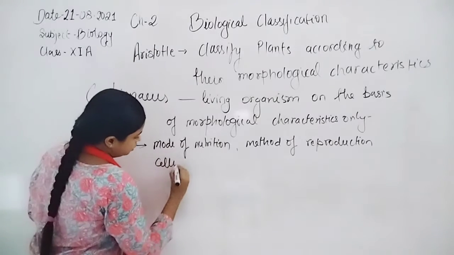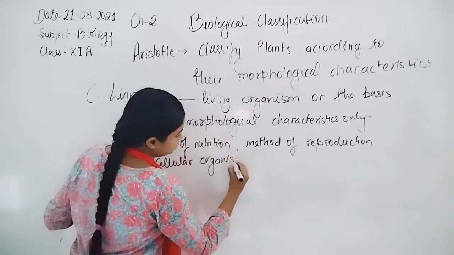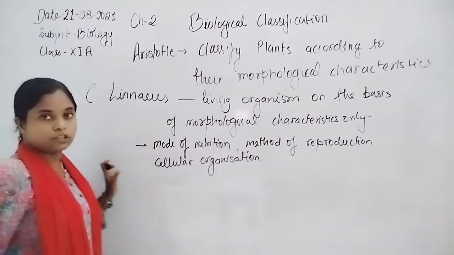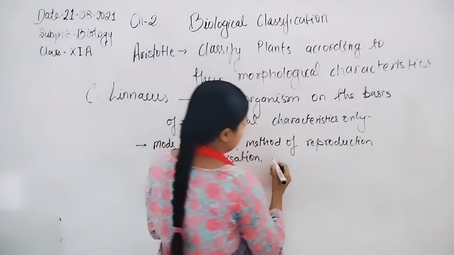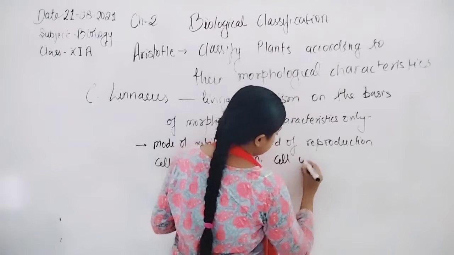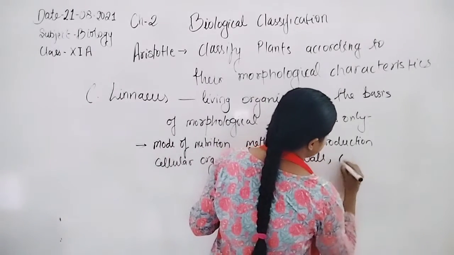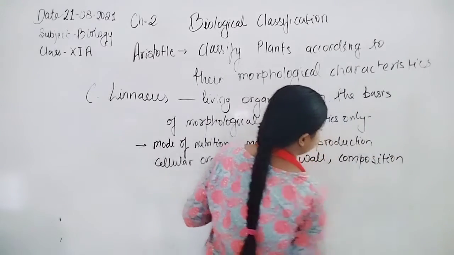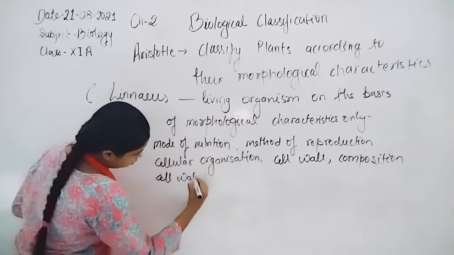Cellular organization is also needed for the classification of living organisms. Other than that, the cell wall and the composition of the cell wall.